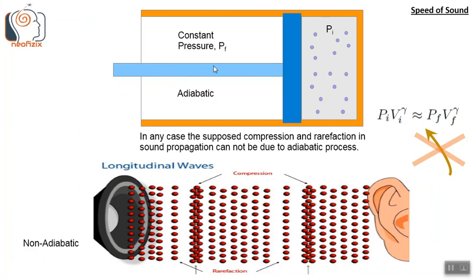In any case, the supposed compressions and rarefactions that we observe in sound propagation cannot be due to an adiabatic process. For example, say there is this compressed region. In the next few time steps, it will become rarefied. Till it becomes rarefied, the external pressure, the patches of air around this region, would have to maintain the low pressure till this compressed region becomes low pressure.